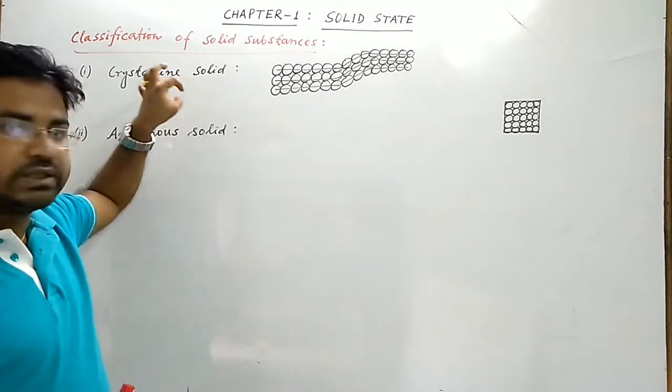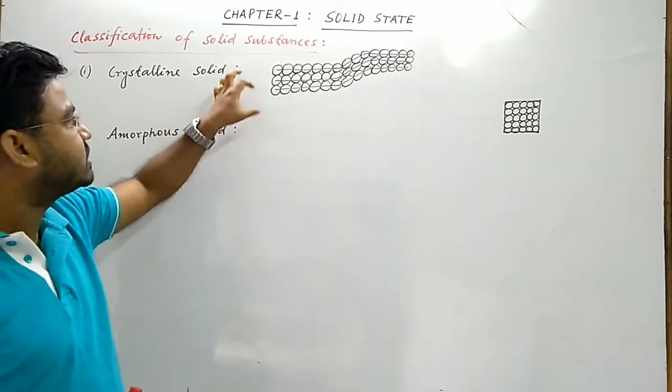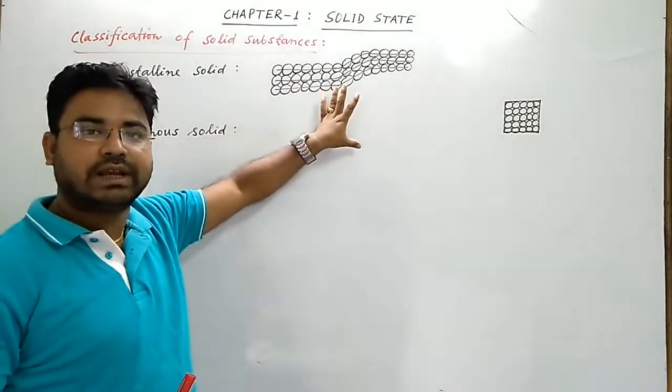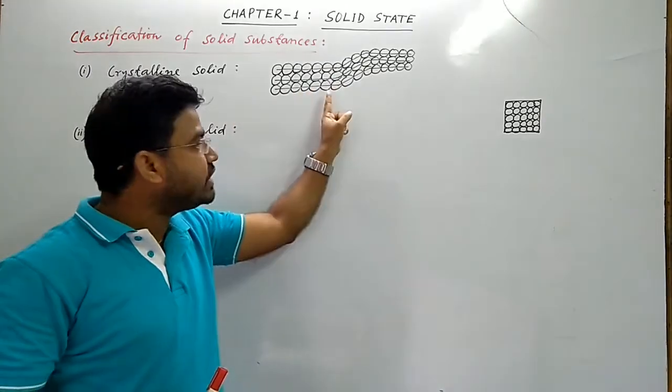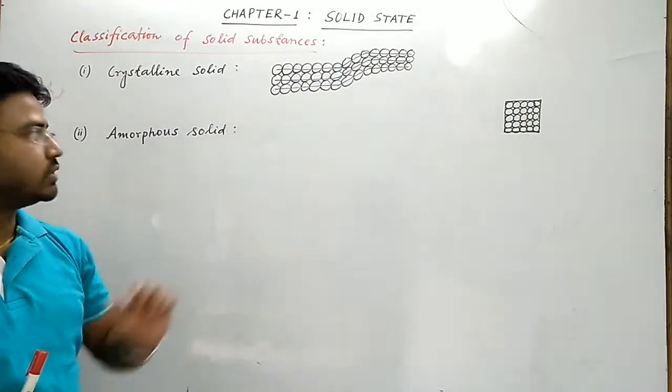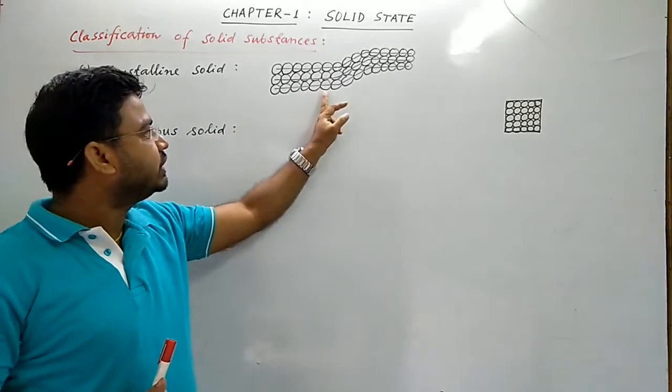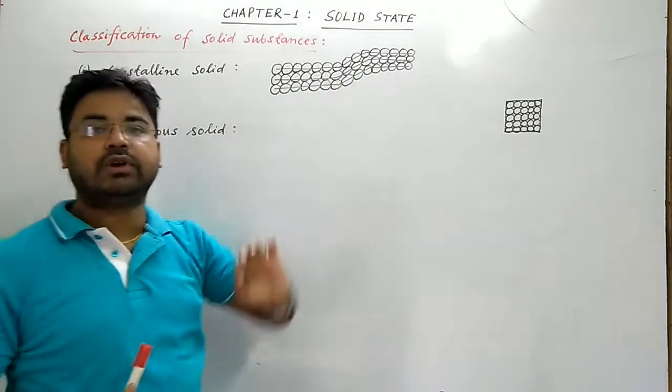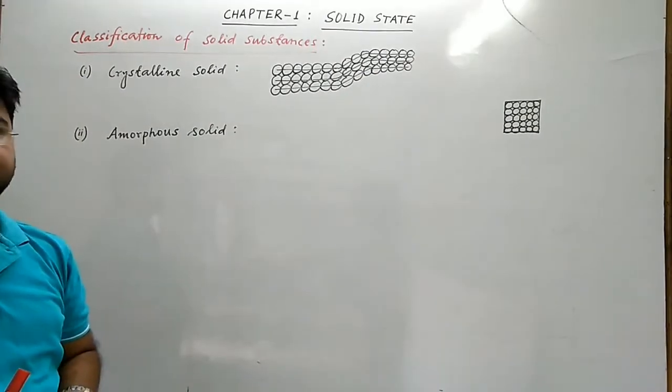So a solid is said to be crystalline if its various constituent particles are arranged in a definite geometrical pattern in three-dimensional space, so that there is long range as well as short range order of its constituent particles.